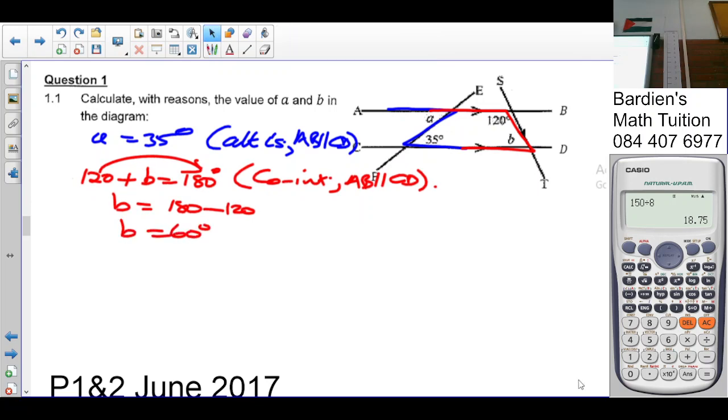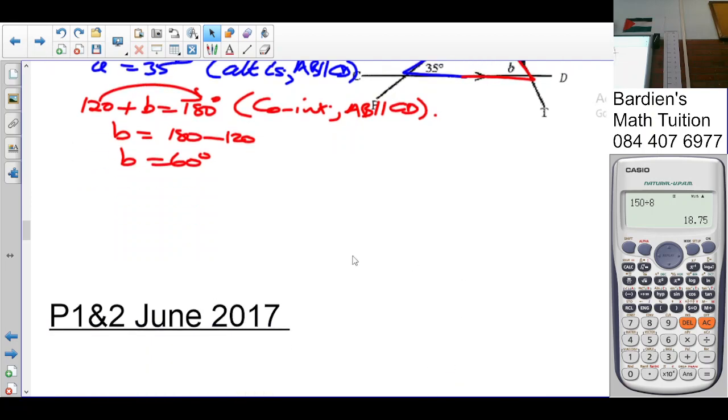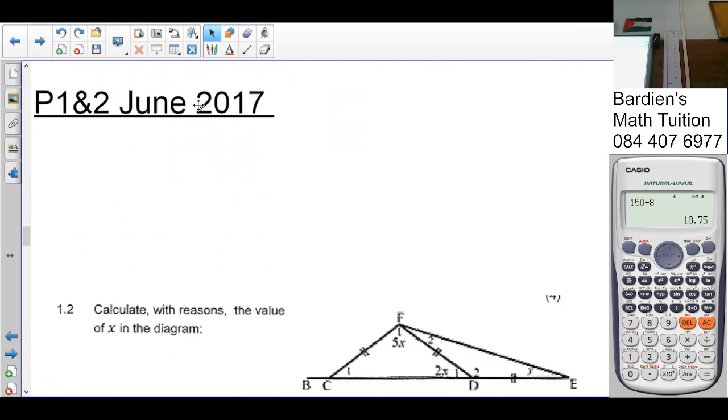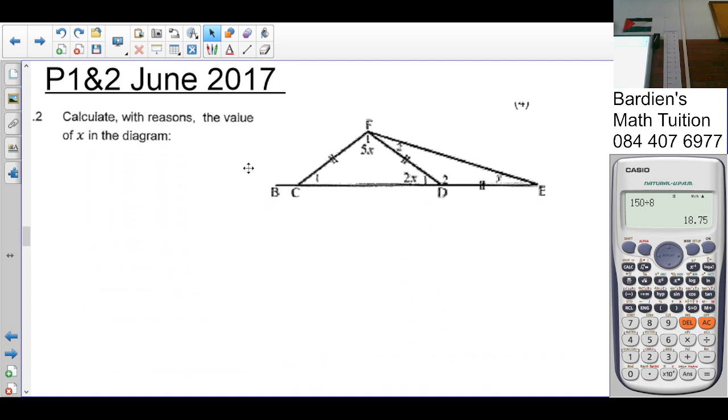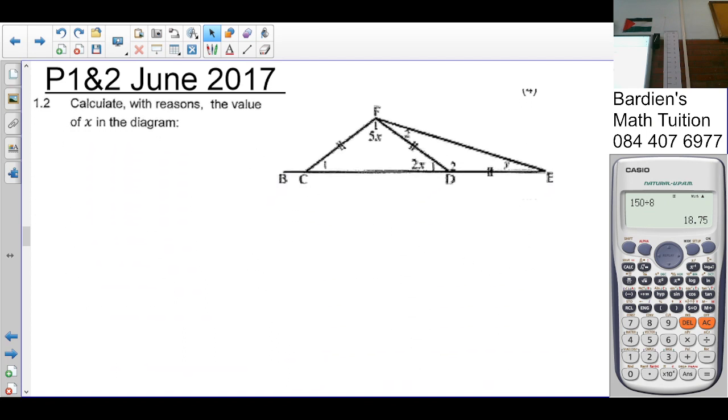Okay. Yeah, I mean, everything in life is easy, don't worry. Next, calculate with reason the value of x in the diagram. So if we look at x, I think they meant for y as well, no? But anyway, you see these two lengths are equal. So C1 is going to be 2x. So C1 is equal to 2x. Why? Angles opposite equal side.